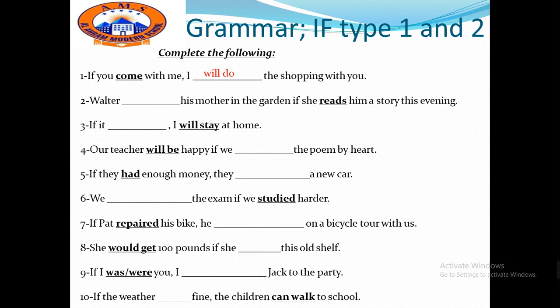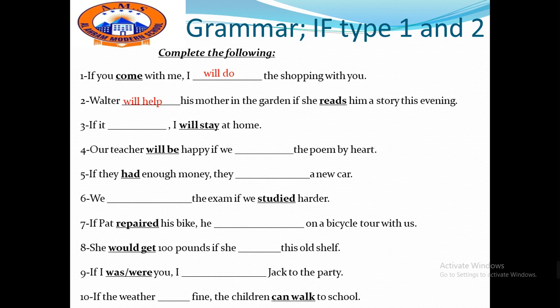Number 2, Walter space his mother in the garden if she reads him a story this evening. Again, reads in the present simple. So this sentence is in the first conditional. The answer will be will help. If it space I'll stay at home.